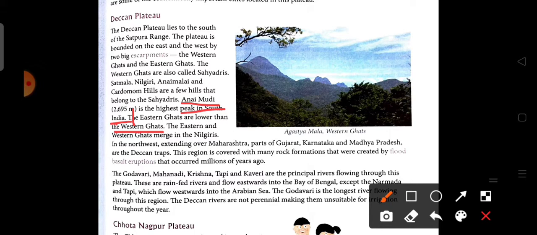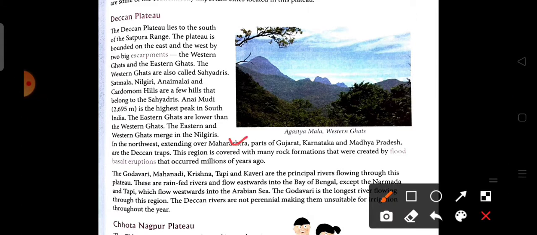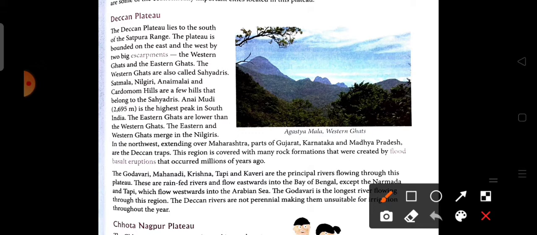The Eastern Ghats merge into the Nilgiris in the northwest, extending over Maharashtra, part of Gujarat, Karnataka and Madhya Pradesh. These states comprise the Deccan Plateau, which is also known as the Deccan Trap. The region is covered with many rock formations that were created by flood basalt eruptions that occurred millions of years ago. Here is the term flood basalt eruption.